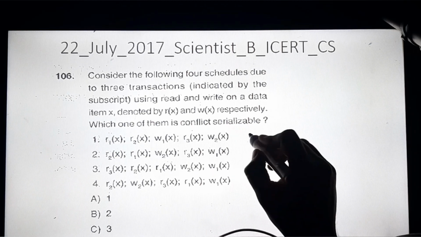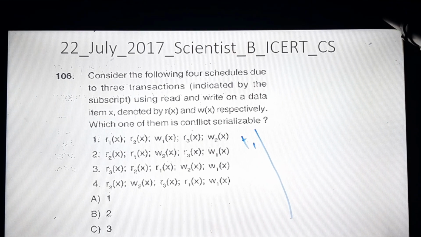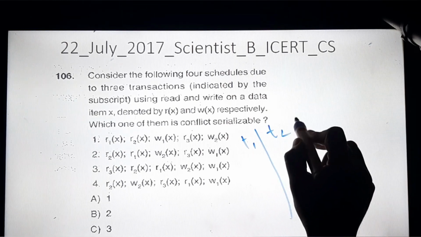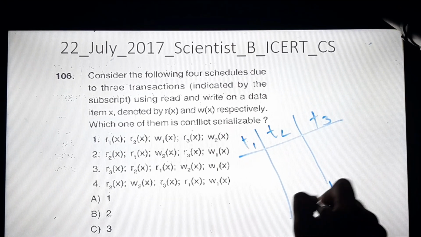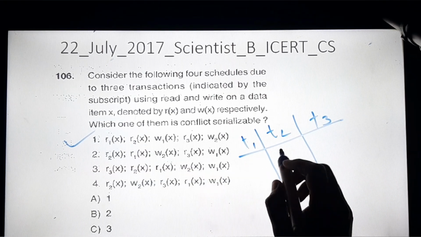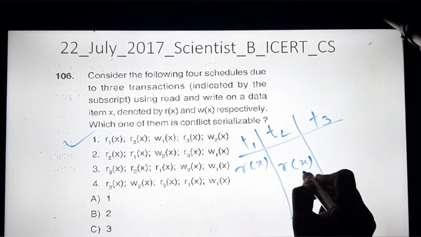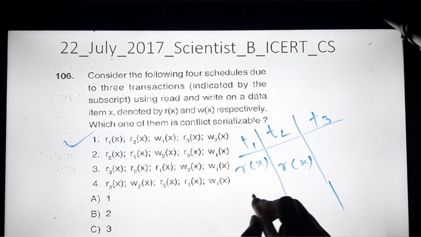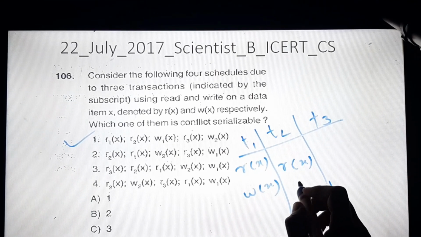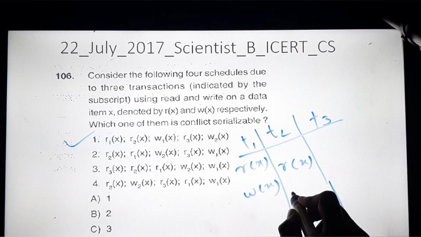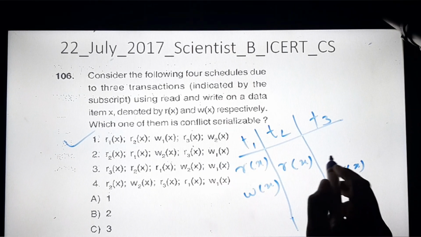Now we will solve it like this. T1, first transaction. Now I will have the second transaction T2 and this is T3. Okay, so I have 3 transactions. Now look at the question. First, I will start with this R1x. So I can write like this, R2x because it is the second read operation, and again I will have Wx, and next I will have W2x. Okay, sorry, R3x. So I will write here Rx, and then next will be W2x.